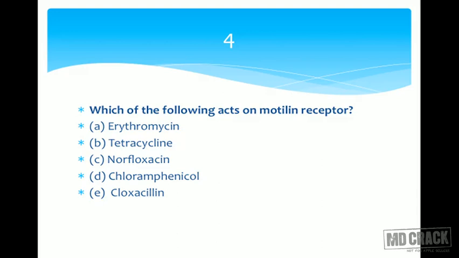The drug which has got a specific action on motilin receptor is erythromycin, a macrolide antibiotic, and it is going to help to move the bowel. It is going to stimulate the motility by acting on the motilin receptor, and in this way erythromycin can be used in the management of diabetic gastroparesis. It cannot be used for a long time because slowly there is development of tolerance, but if you want to know the use of erythromycin based on its action on motilin receptor, then it's diabetic gastroparesis. So that was question number 4. Look at the answer and confirm it's erythromycin.